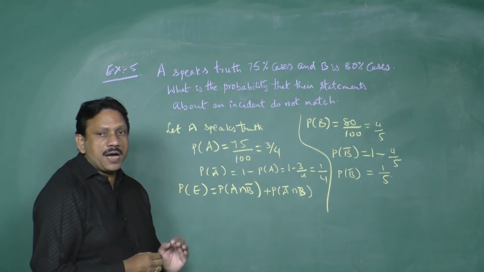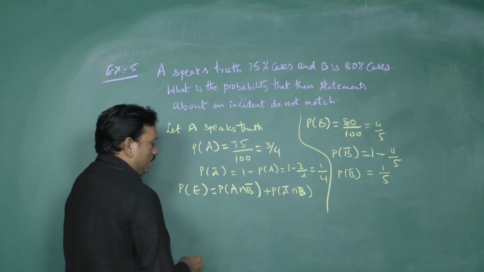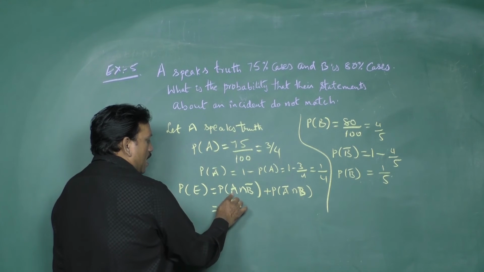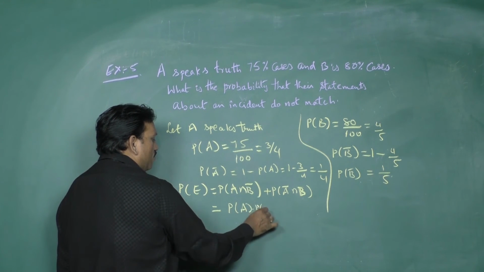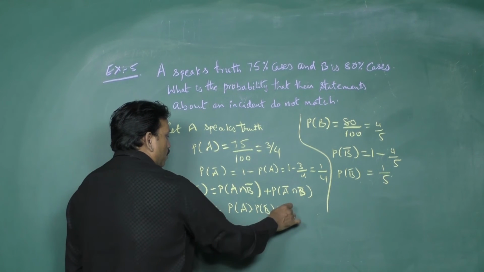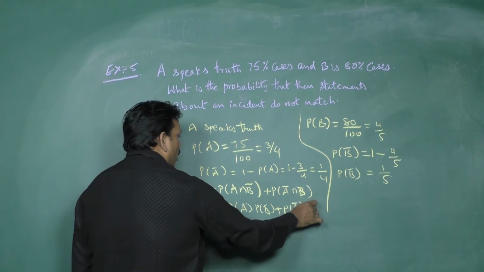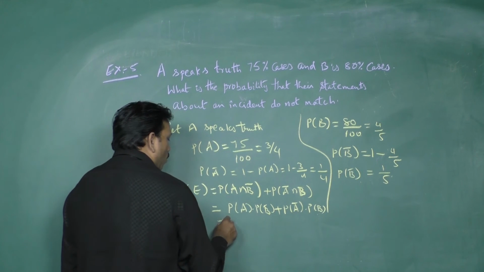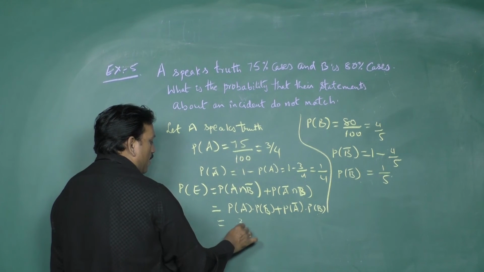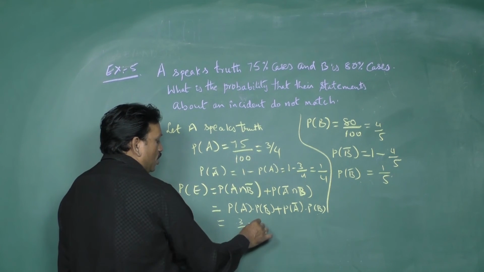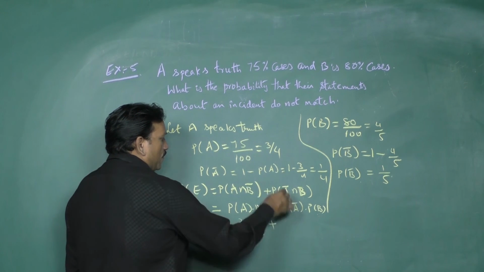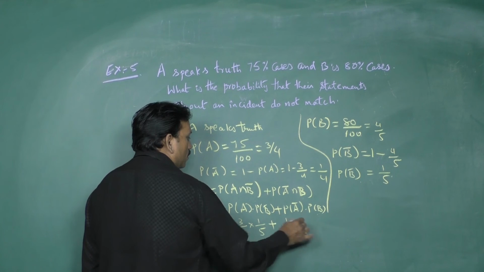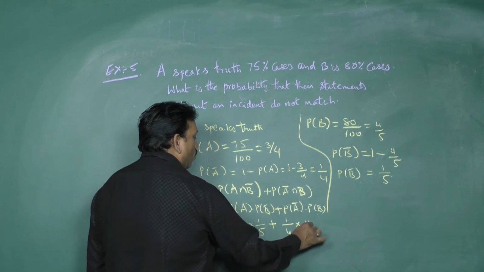Students, here A bar and B bar are also independent events. So A intersection B complement is written as P of A into P of B complement, plus P of A complement into P of B. What is P of A? That is 3 by 4. P of B complement is 1 by 5, plus P of A complement is 1 by 4. P of B is how much? 4 by 5.